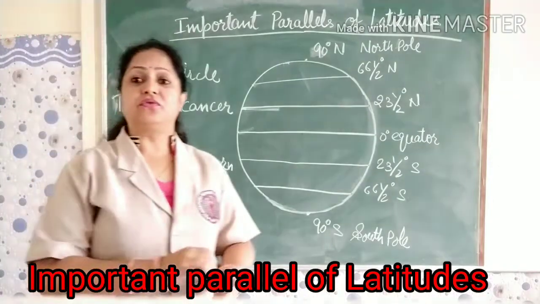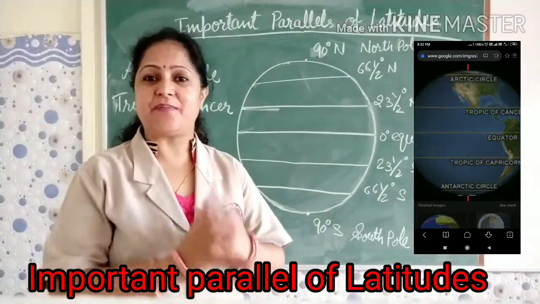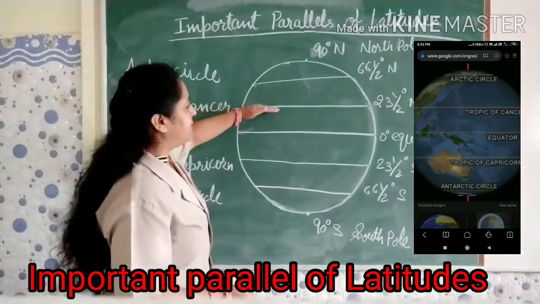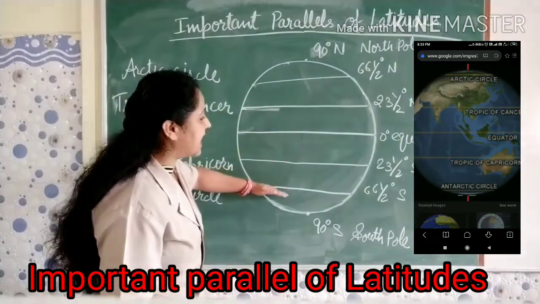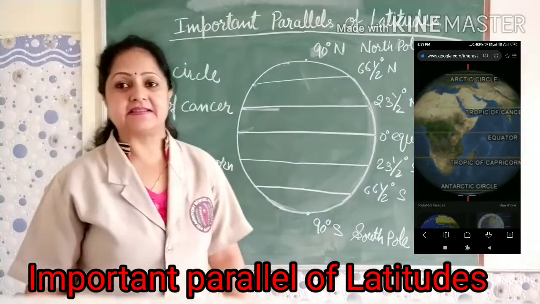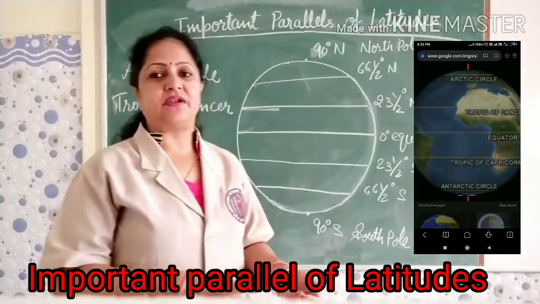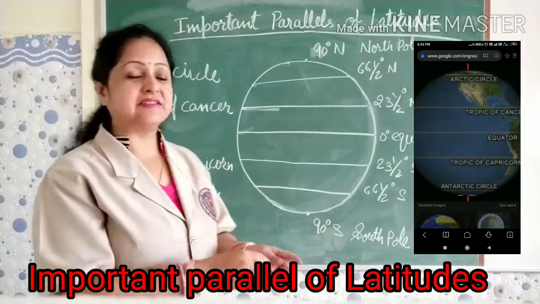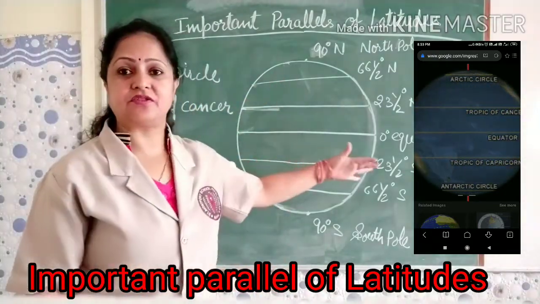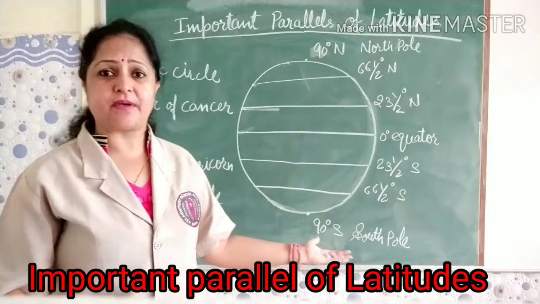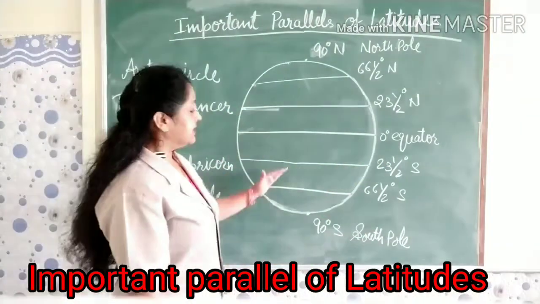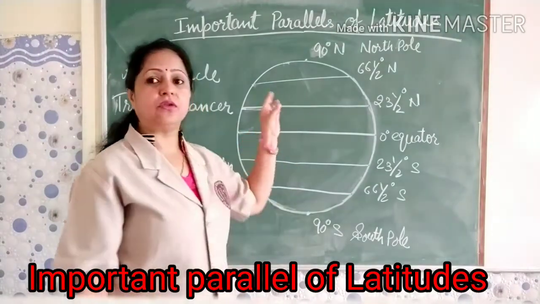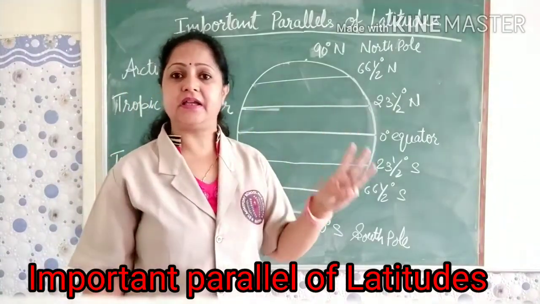Out of those 180 parallels of latitude, these 5 are considered the important parallels of latitude. So why do we call them important parallels of latitude? Because these latitudes divide our earth into 3 important heat zones.